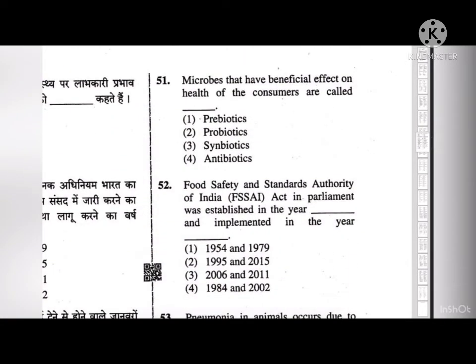Next, microbes that have beneficial effect on health of the consumer are called option 1 prebiotics, option 2 probiotics, option 3 symbiotics, and option 4 antibiotics. The correct answer to this is option number 2, that is probiotics.